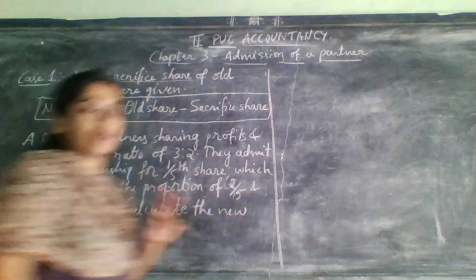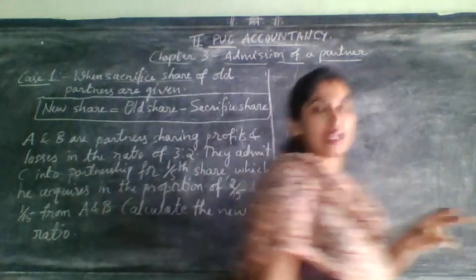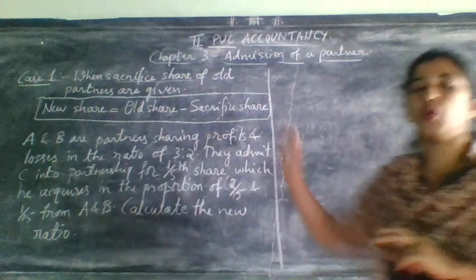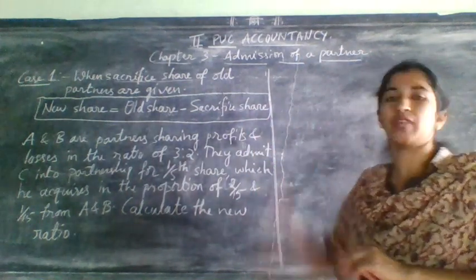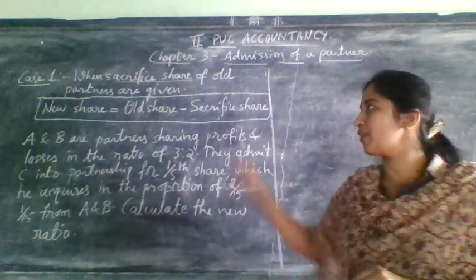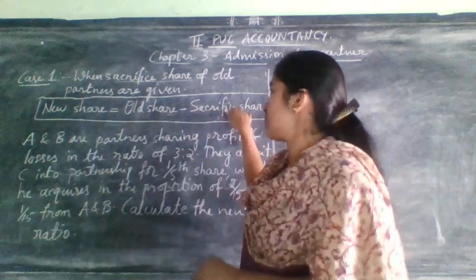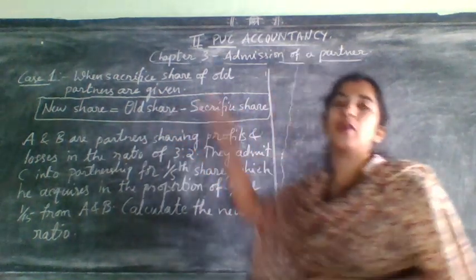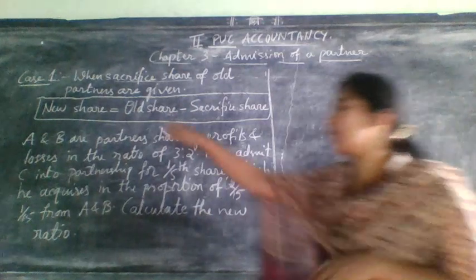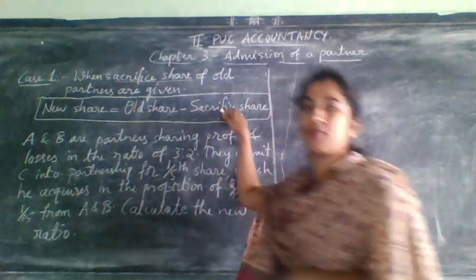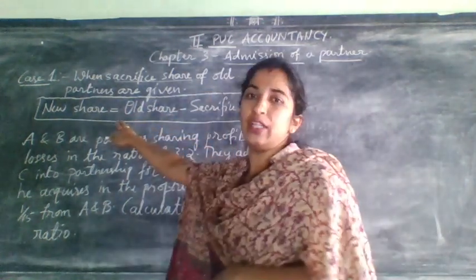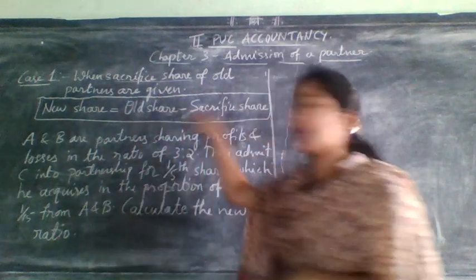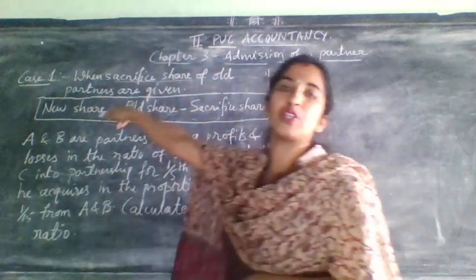To get the sacrifice ratio, what are we doing? Old ratio minus new ratio. Now to get the new ratio we need to subtract sacrifice ratio from old ratio. That means old ratio minus sacrifice ratio, you will get new ratio. Old ratio minus new ratio, you will get which one?